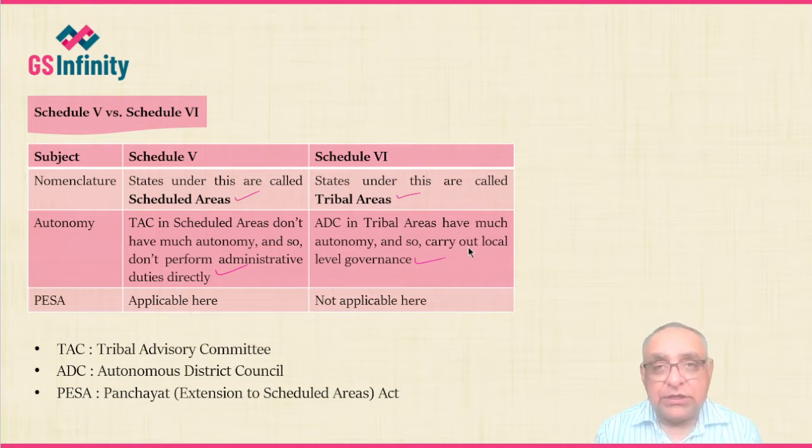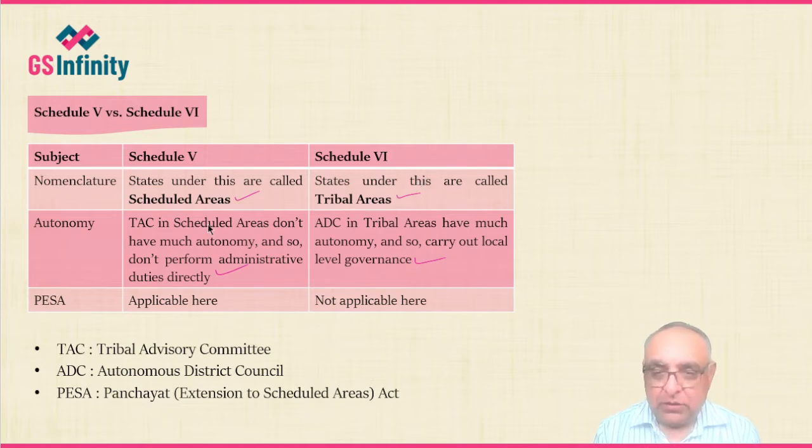As far as Schedule 6 is concerned, there is the autonomous district council. The tribal advisory committee in Schedule 5 does not enjoy much autonomy and therefore doesn't carry out local self-governance, whereas the autonomous district council under Schedule 6 enjoys much autonomy, and therefore such councils carry out local self-governance as well.